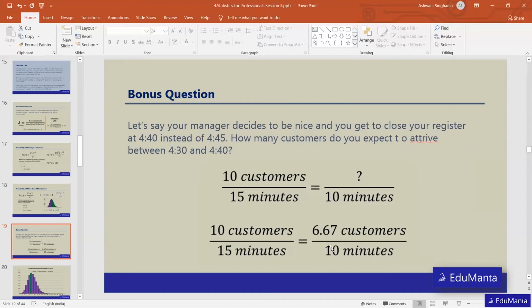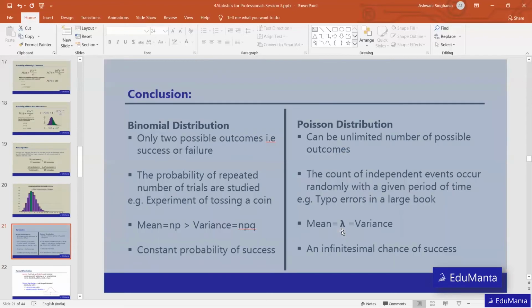If we have to calculate, say, the probability that 5 customers will come in the next 10 minutes, we can use the same formula, where we put 6.67 as lambda and x as 5, because we are expecting 5 customers to come into the checking line. I hope this is clear to you.